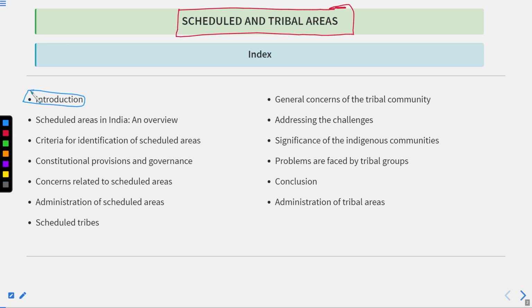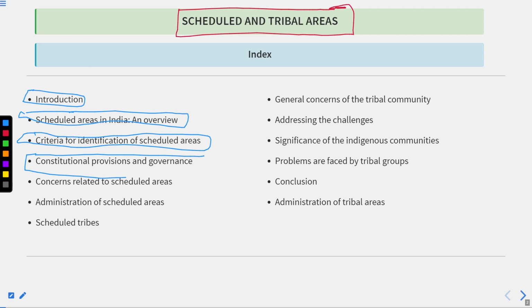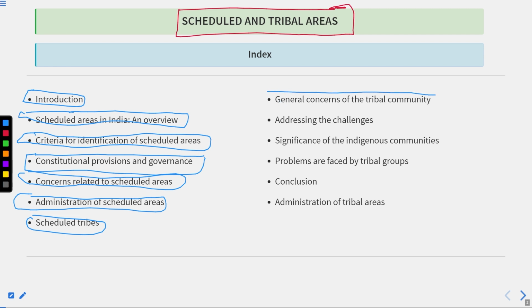Like the introduction part, the schedule areas in India, an overview, the criteria for schedule areas identification, the constitutional provisions and the governance, the concerns that are related with the schedule areas, the administration of the schedule areas, the scheduled tribes, what is the meaning of them, the general concerns of the tribal community, what are the challenges and how we will address them.